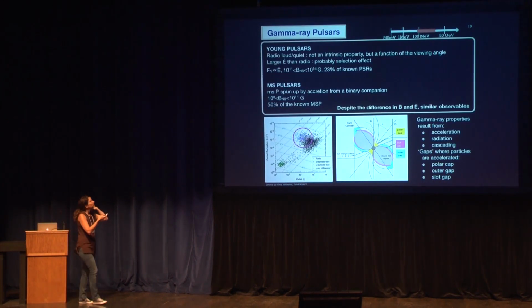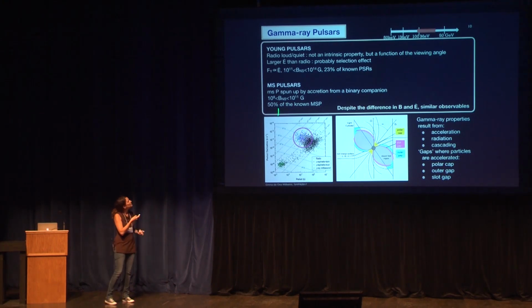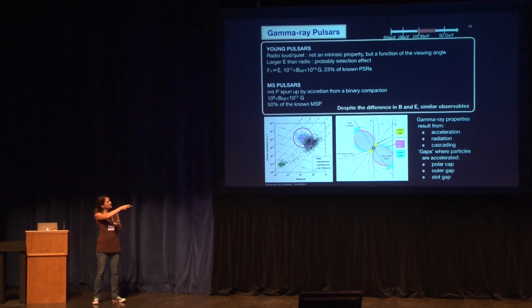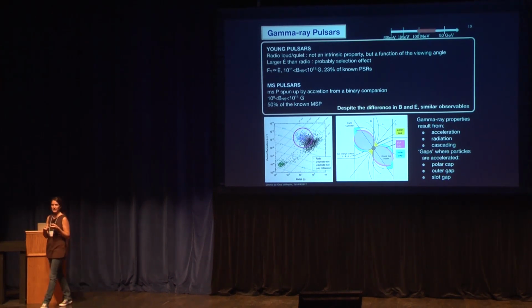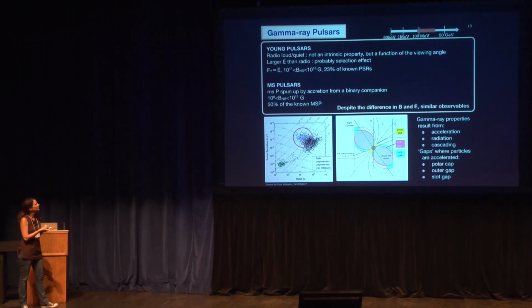If you look at the population, you have the young pulsars and the millisecond pulsars, which are shown here. This is the P-Pdot diagram. In black are all the radio pulsars, and this is the young, and this is the millisecond pulsars. What we see is that these pulsars are bright, they have a high rotational energy power, but this is probably a selection effect given by the sensitivity of the LAT detector.